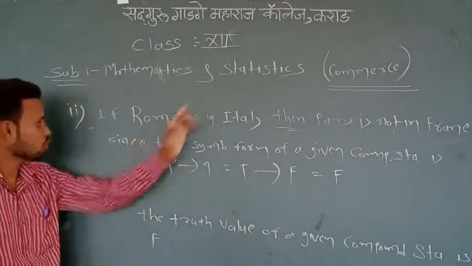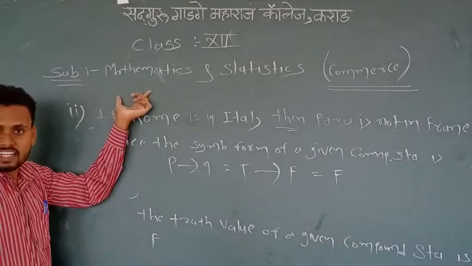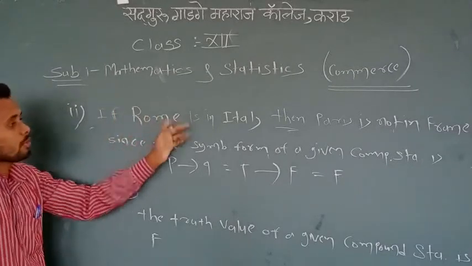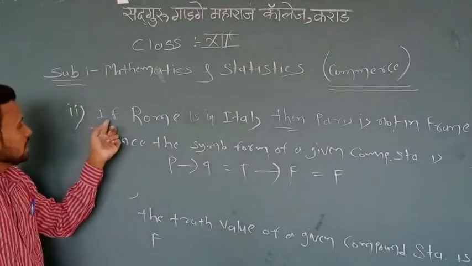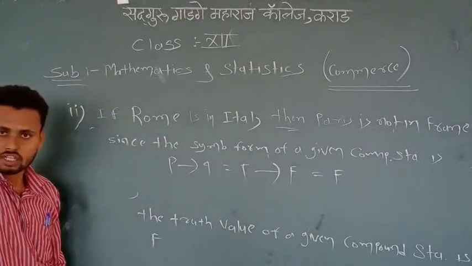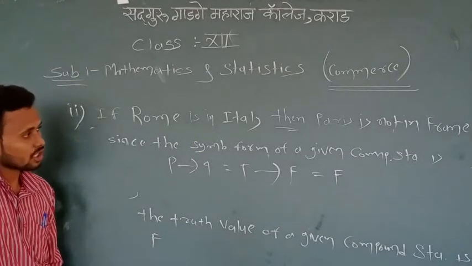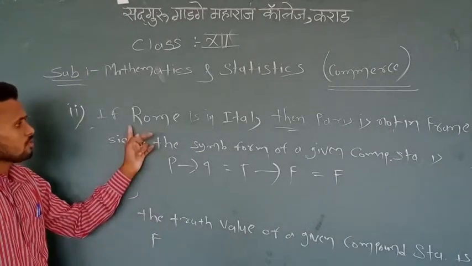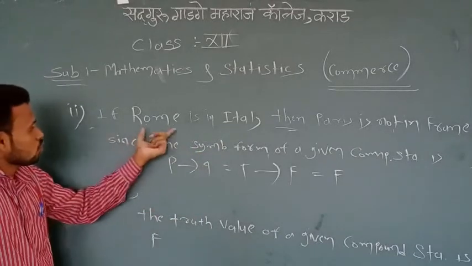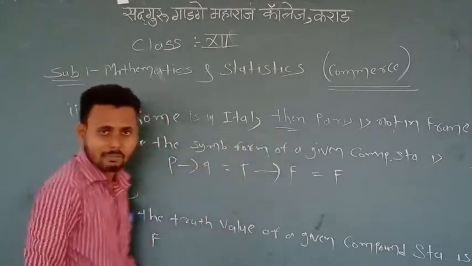First question: write the truth value of the following statement. If Rome is in Italy, then Paris is not in France. First we observe that the given statement is a compound statement, because here two simple statements are connected by the logical operator if then.